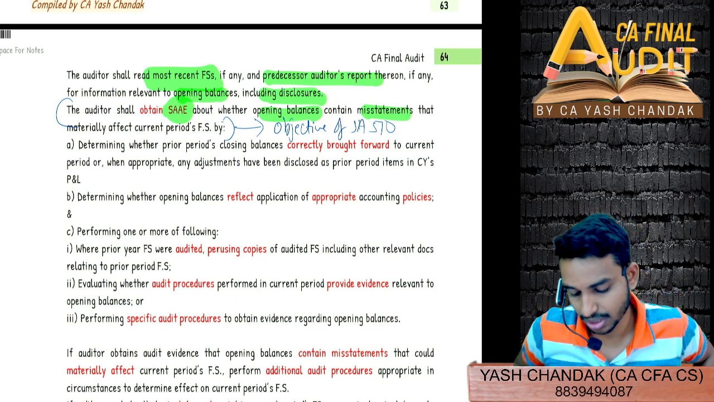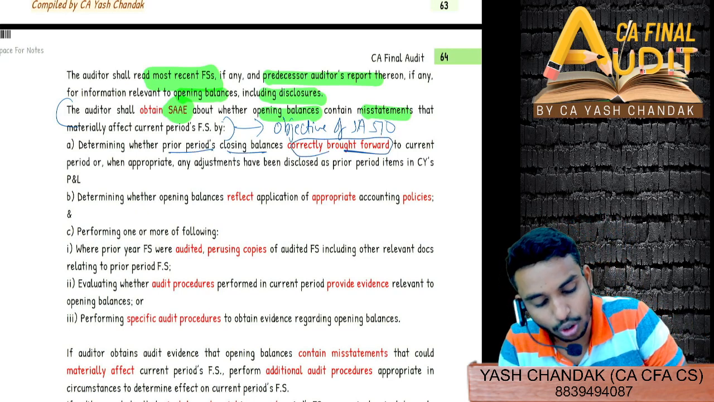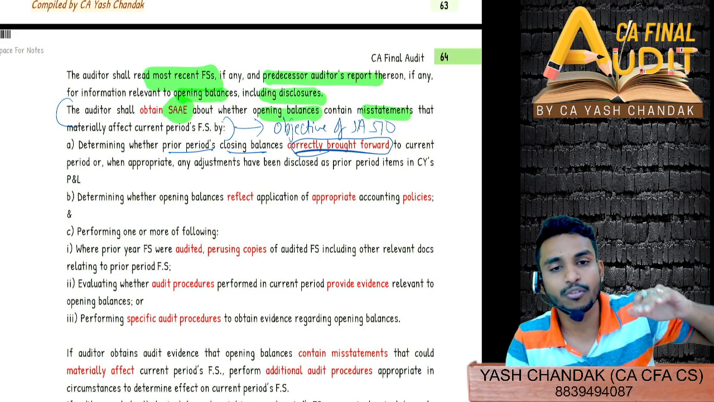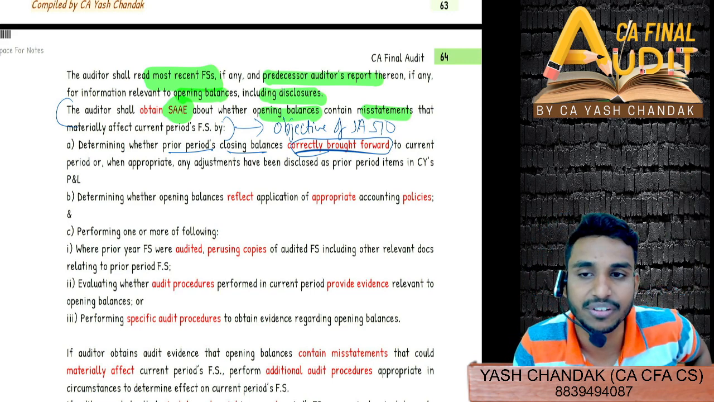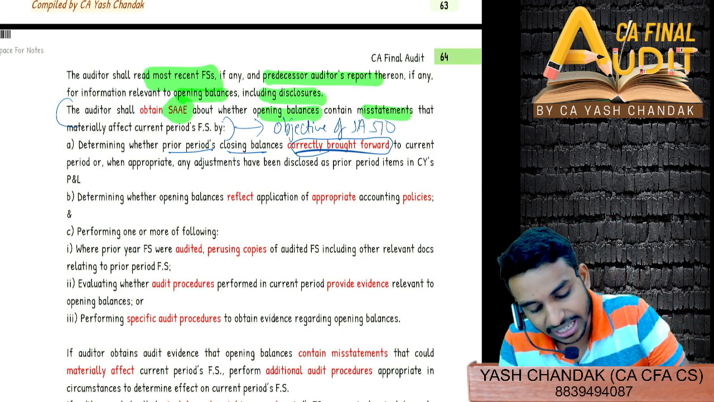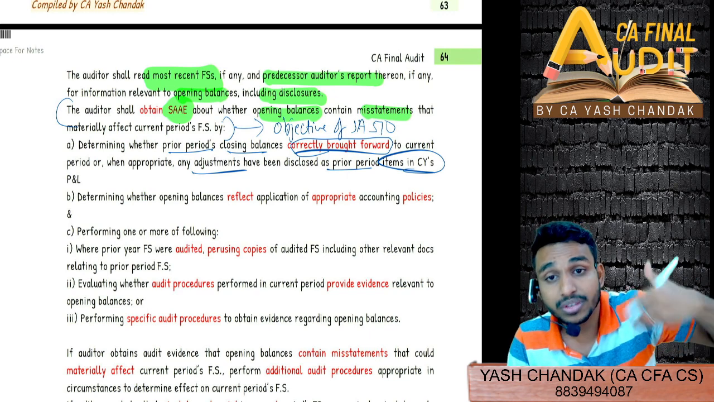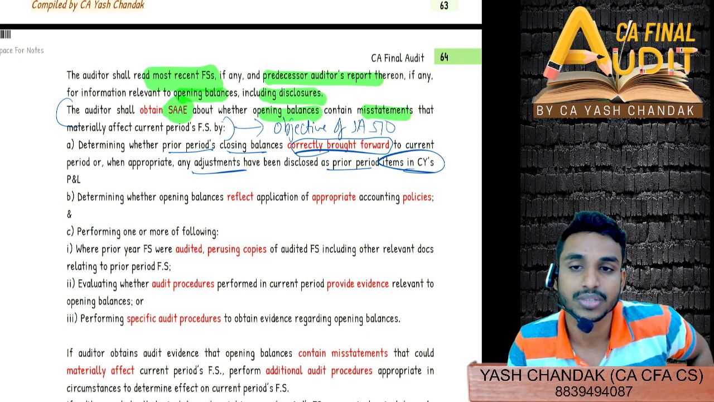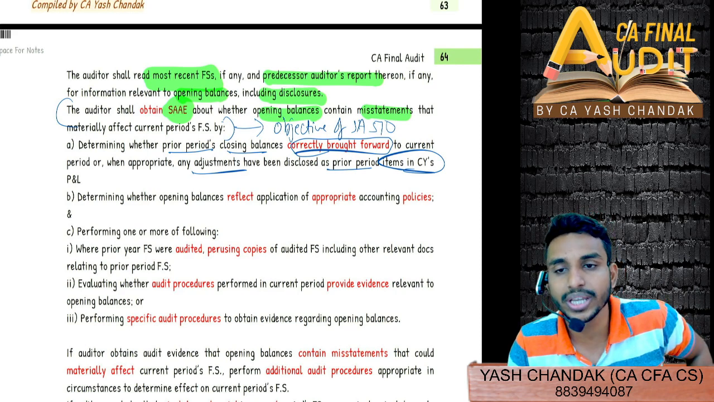Now determine whether prior period's closing balances were correctly brought forward or not. So I told you opening balances will be the prior period's closing figures. So whether closing figures have been correctly brought forward or not, that we will check first of all, right? Then any adjustments disclosed as prior period, those adjustments, those disclosures, everything has to be seen. Adjustment, disclosure, whether prior period account balances were brought forward properly.